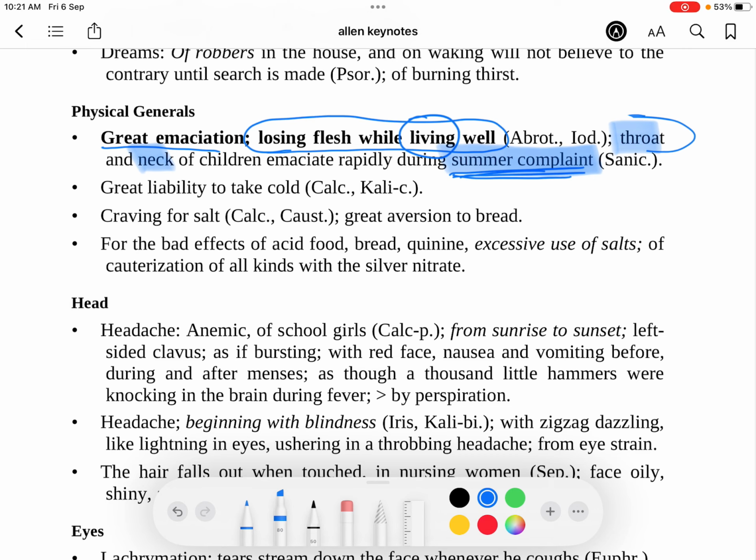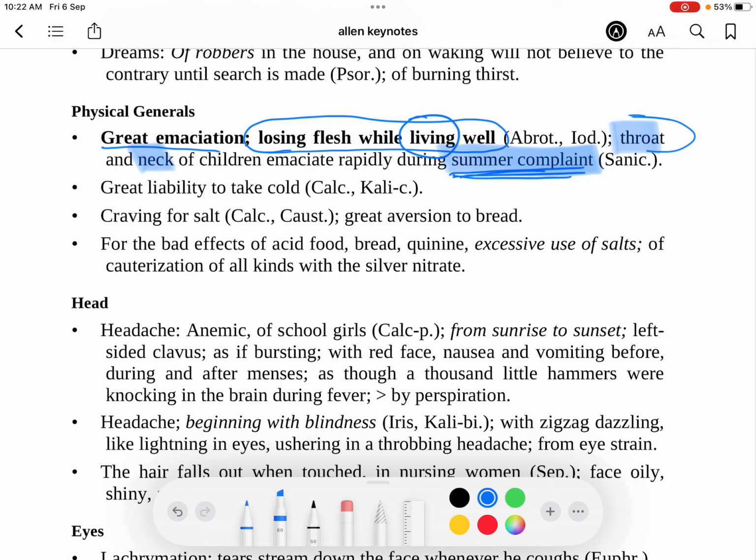But neck hanging in folds is Sanicula. In Sanicula, emaciation was progressive. In Tuberculinum, emaciation was rapid and pronounced. Iodium was emaciation with eating well, losing flesh with great appetite, and a profound debility with that emaciation. And Abrotanum is emaciation or marasmus of the legs. So this is all the comparative understanding, because in an MCQ they will give you all these options with marasmus and emaciation, and then it is difficult to understand.